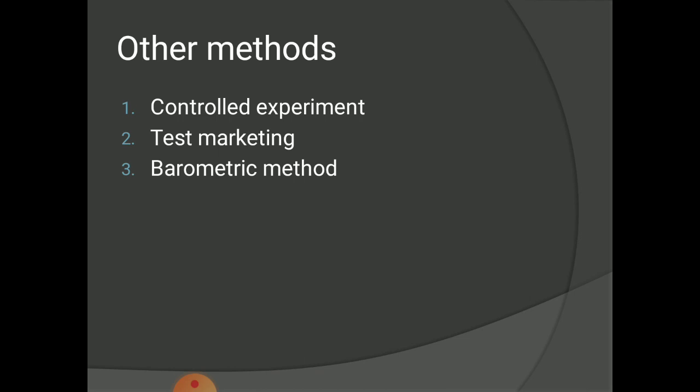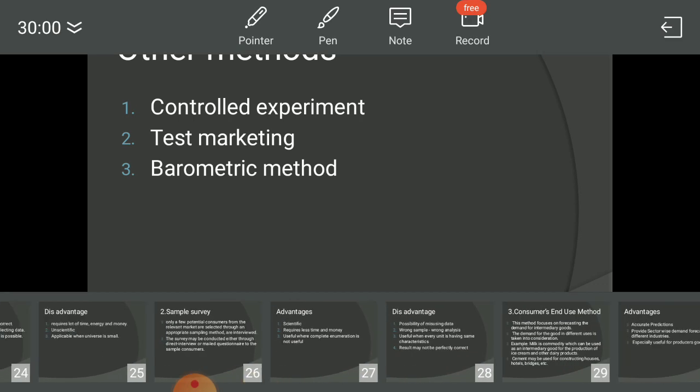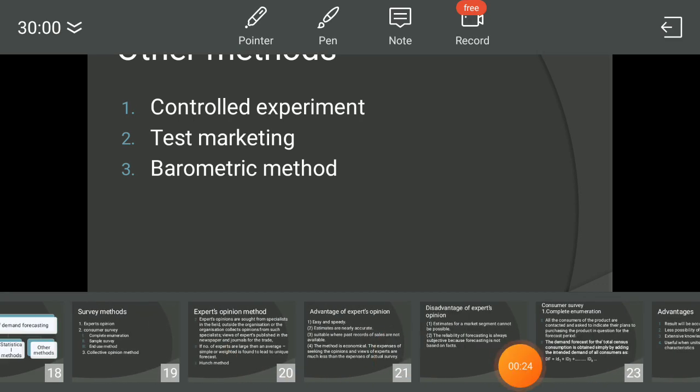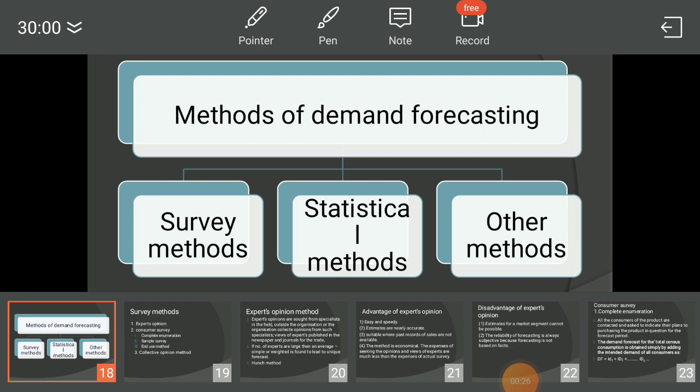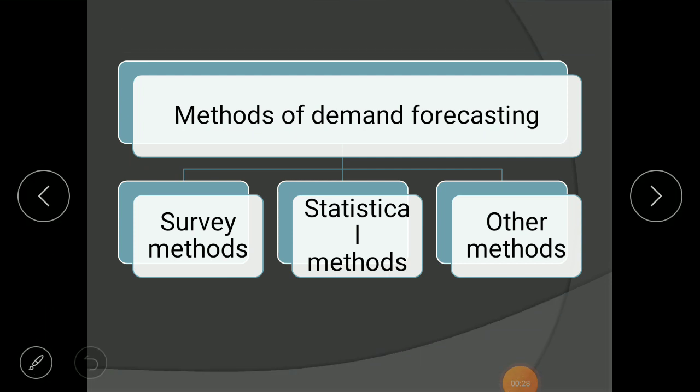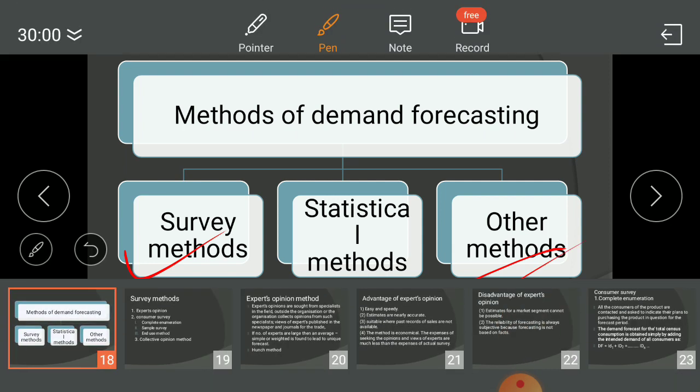We are discussing the second part of our first unit, that is demand forecasting, and in this unit we are discussing the methods of demand forecasting. Methods of demand forecasting are divided into three categories: survey method, statistical methods and other methods. In the last lecture we completed survey methods, and now we are moving towards other methods of demand forecasting.